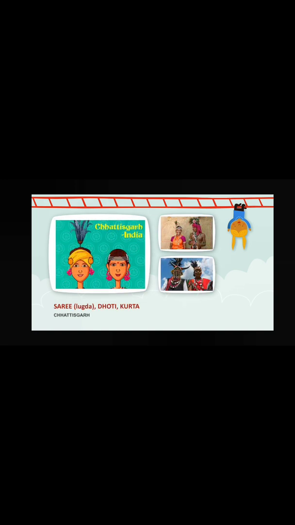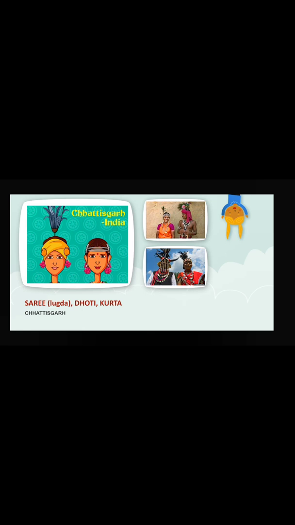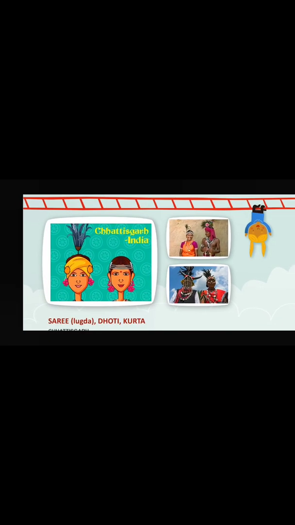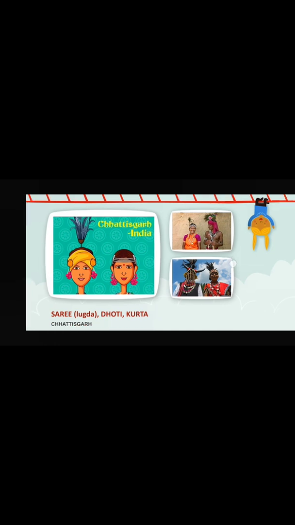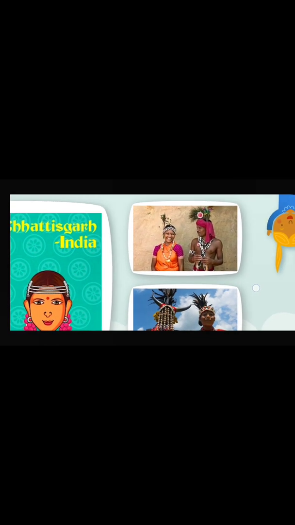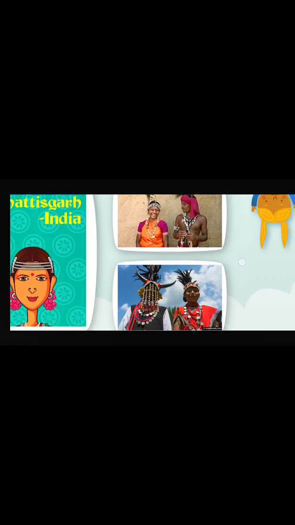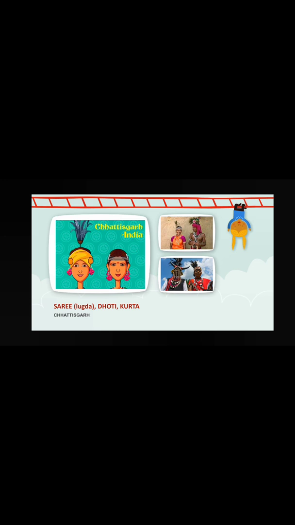Next, that is Chhattisgarh. These dresses are mainly for tribal people. Take a look that female members are wearing sari, which is also called by the local name lugda, and male members are wearing dhoti and kurta. And also you can see that they are wearing different types of ornaments. These are the traditional dresses of Chhattisgarh tribal people. So sari, also called lugda, and for male members dhoti kurta, and so many types of ornaments they are wearing.